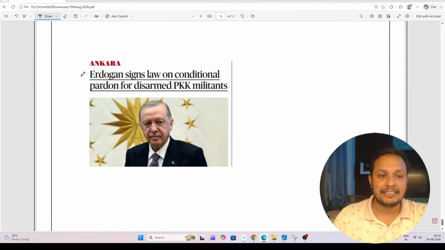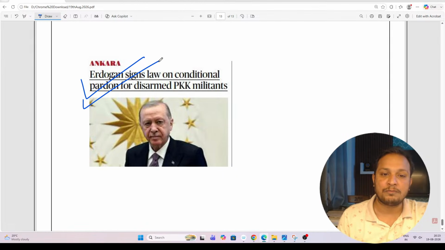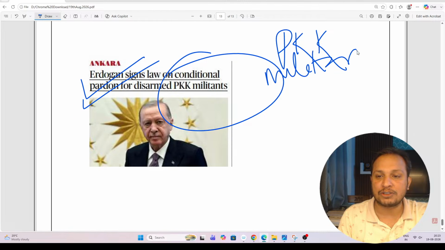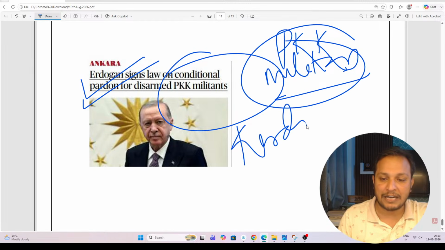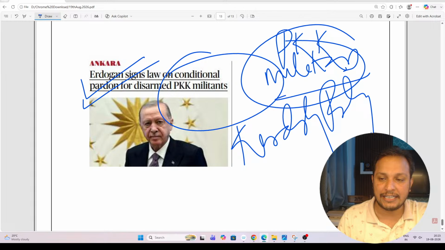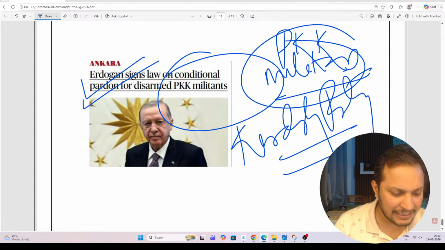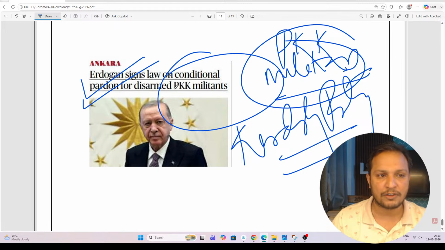Next, guys, you can see Turkey. The Kurdish militant group, the PKK party, the Kurdish militant party, they are now having some negotiation with the Turkish government. Very important, guys. They are having some settlement between the government and the Kurdish militant organization, the PKK. So, guys, these were some of the important topics from today.